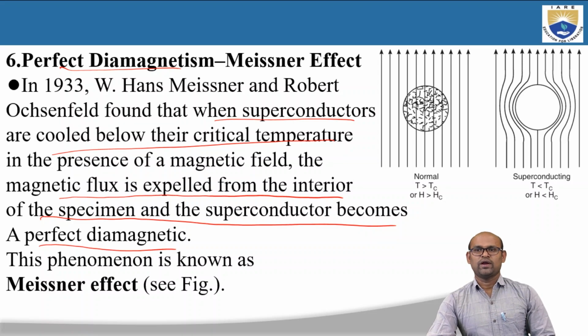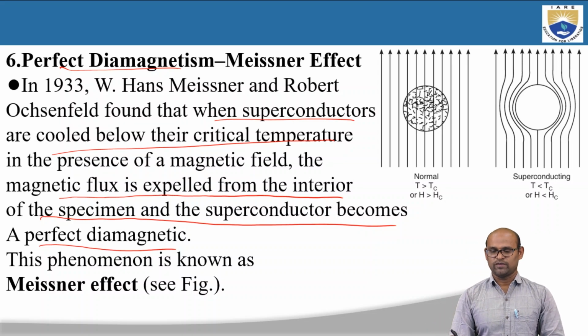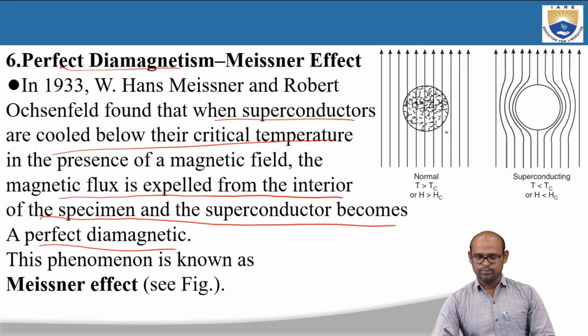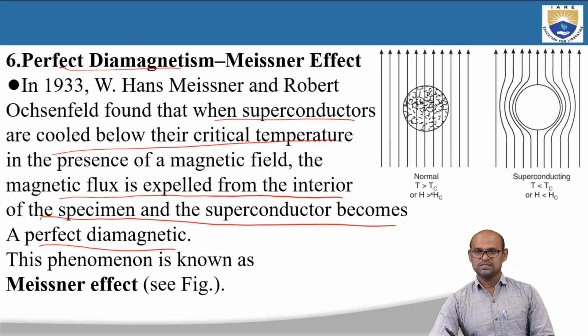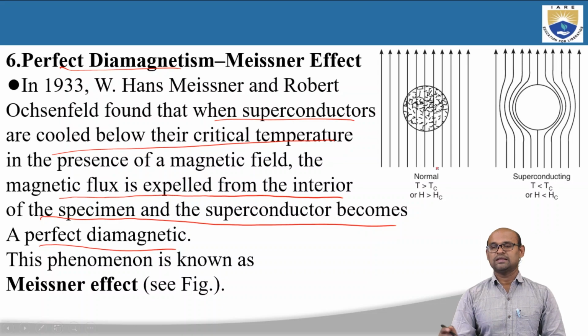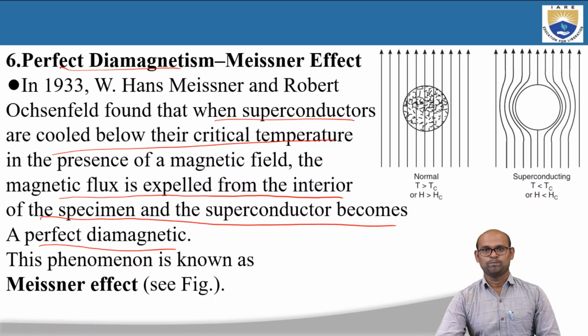We take mercury, for example, and we are cooling this mercury in the presence of a magnetic field. We are applying the magnetic field, and this is the material. At T greater than Tc, even though there is a field H greater than Hc, we will find the applied magnetic field will penetrate the material, or the magnetic flux lines will pass through the material, because at T greater than Tc the material is in the normal state.